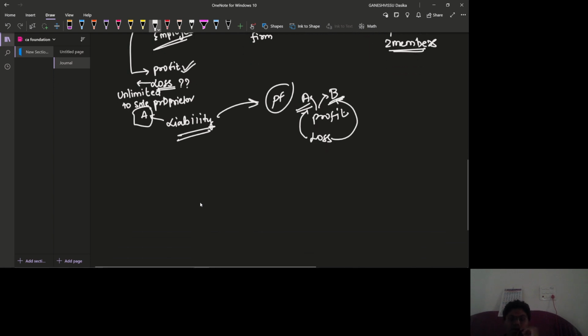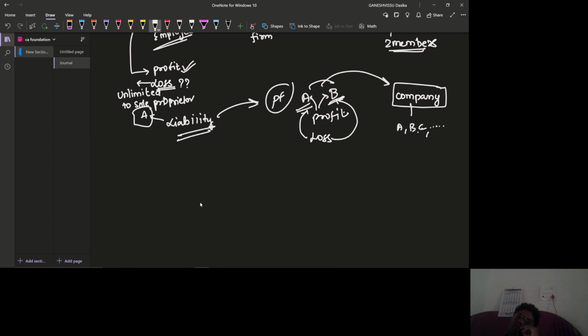Whereas, if A and B together form a company, in this company A, B, let us say C and D, etc. are the members. If they have formed one private limited company, then